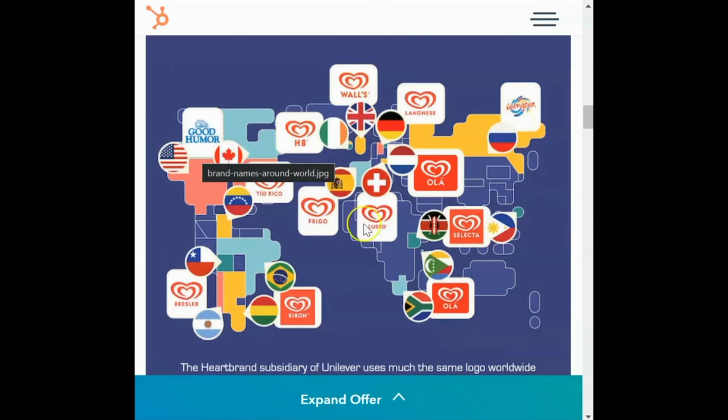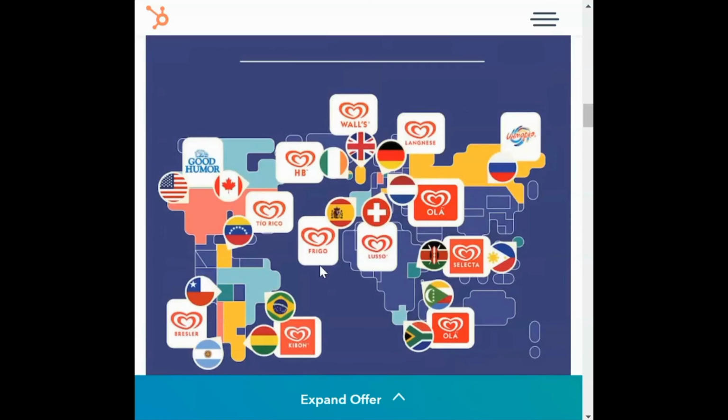Now, again, as I told you, a lot of these places have different names. Another thing that could also possibly happen is that all of these companies have the same logo.